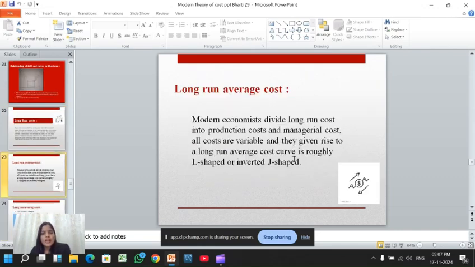Modern economics divides long-run cost into production cost and managerial cost. All costs are variable, and they give rise to a long-run average cost curve that is roughly L-shaped or inverted J-shaped.